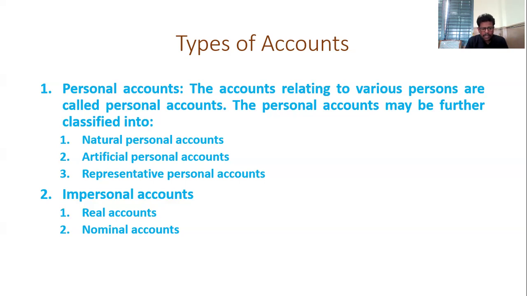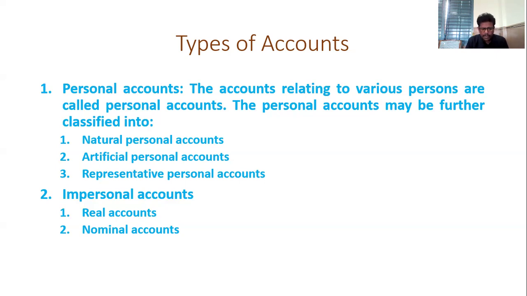The second one is artificial personal accounts. These are the accounts relating to firms, companies, organizations, etc. The accounts relating to firms, companies, and organizations are called artificial personal accounts. For example, Canara Bank account, Tata Company account, etc.